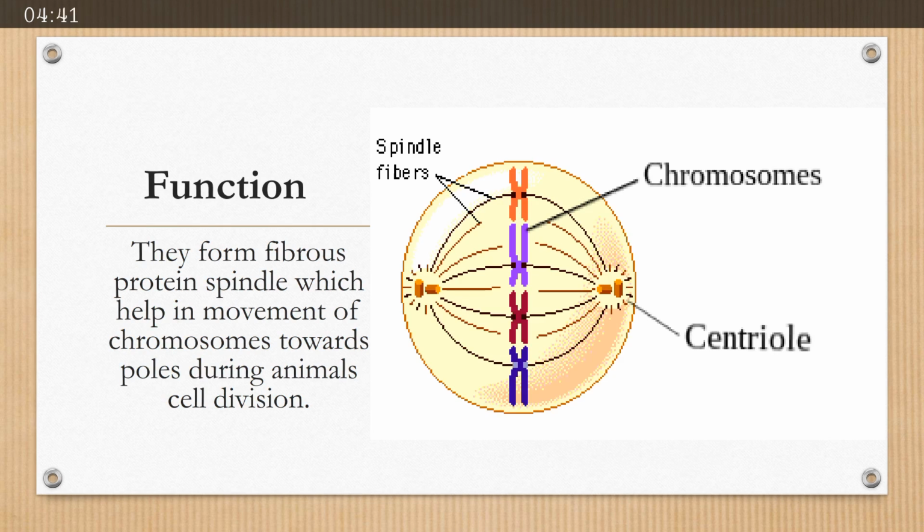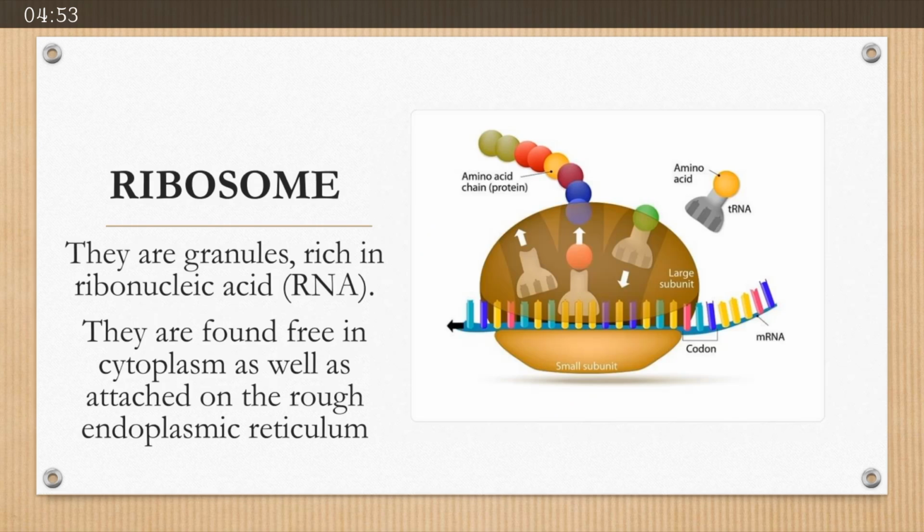The function is very simple. They form spindle fibers, which are the thread-like structures during cell division, which helps the movement of chromosome towards the pole. The next organelle is ribosome.